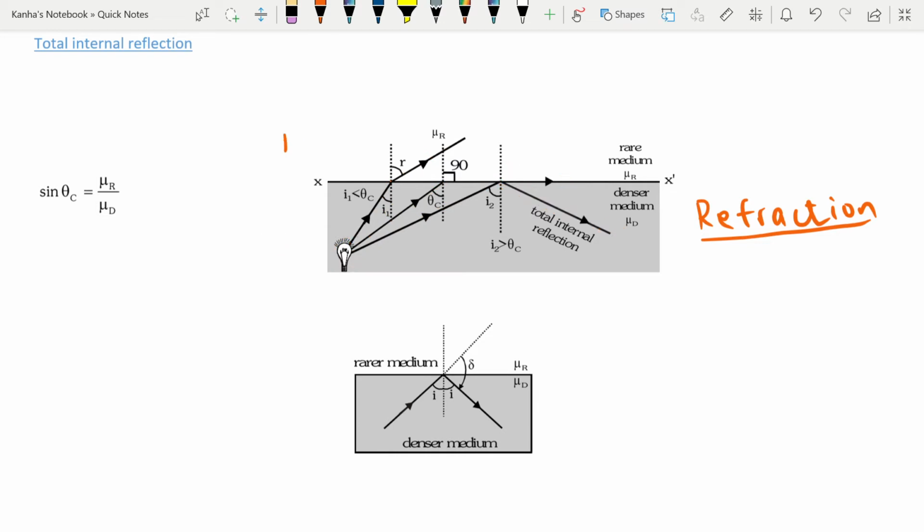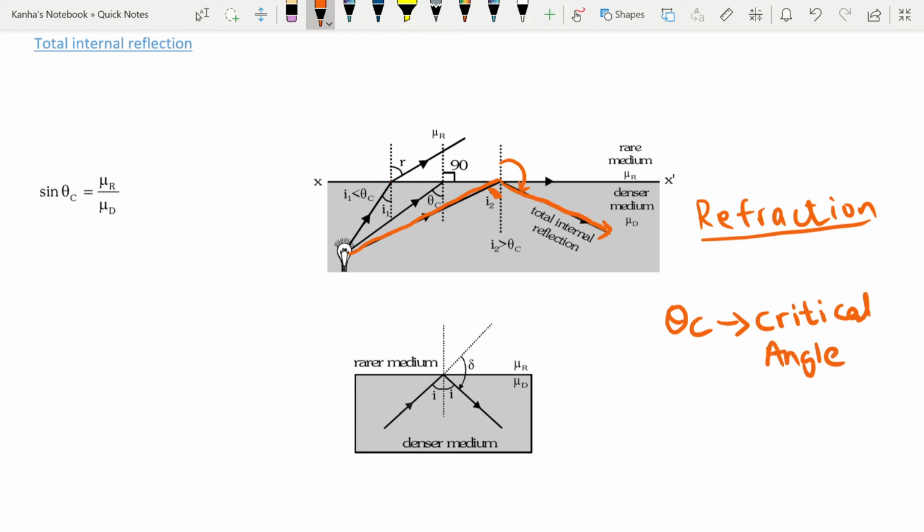You send your incident light at such an angle that upon refraction it bends away so much from the normal that it goes back into the system. Here you should note that the least angle of incidence at which this happens is known as the critical angle, which will be denoted by theta c.